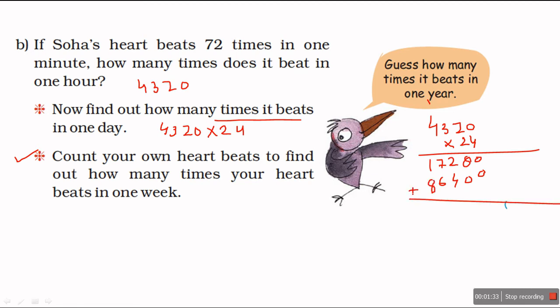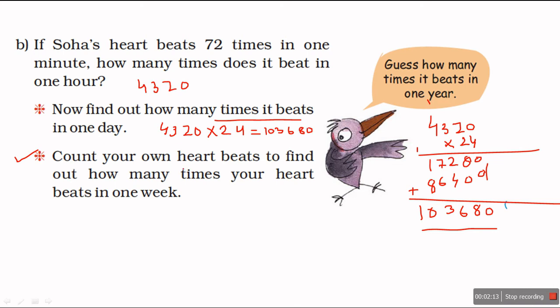Now I will add this. 0, 8, 4 and 2 6, 7 and 6 13, 3 carry over 1, 8 and 1 is 9 and 1 is 10. 1 lakh 3680 times in a day. So our heart beats 1 lakh 3680 times in a day.